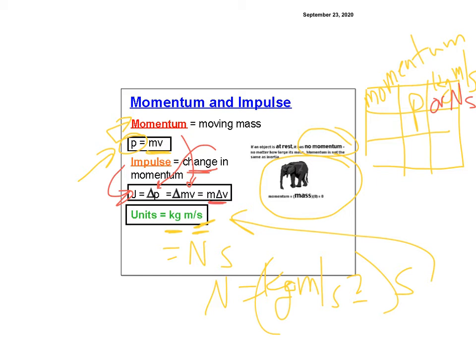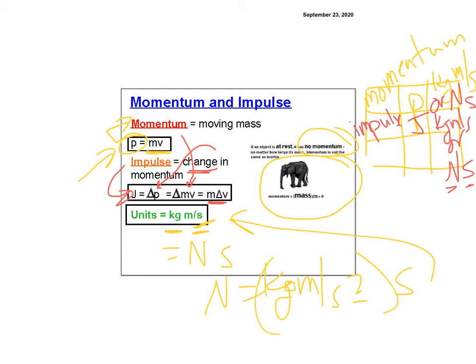So we're going to add impulse to here. Impulse, and it's a J, and notice it's the same units, right? It's still Newton seconds, so it's still kilograms meters per second or a Newton second, right? So it's the same thing as it was before. Now there's another equation for J. You might be kind of guessing when you see the newtons and the seconds.